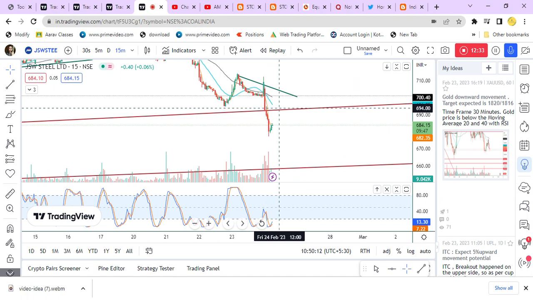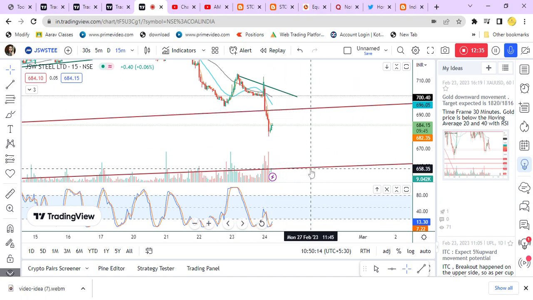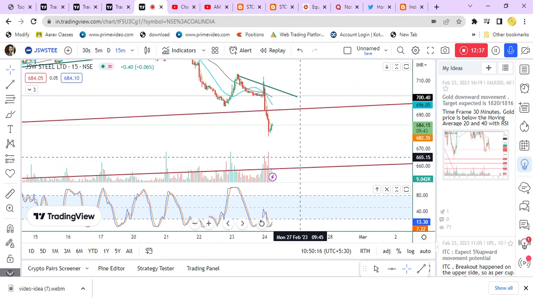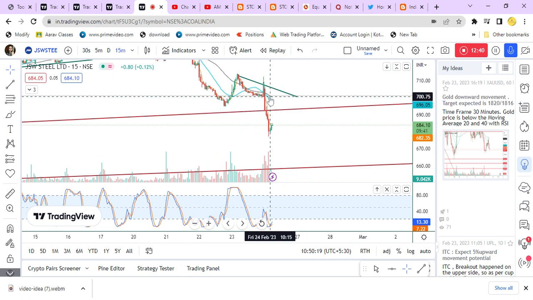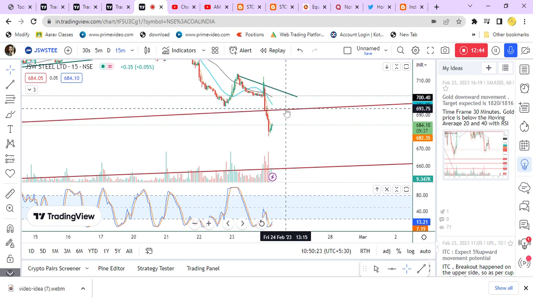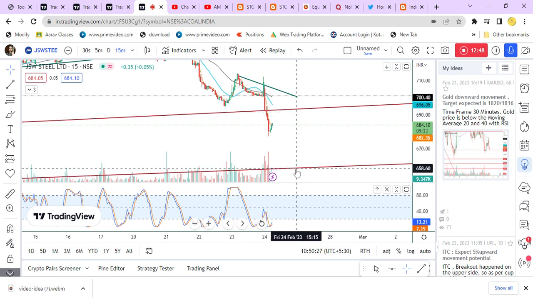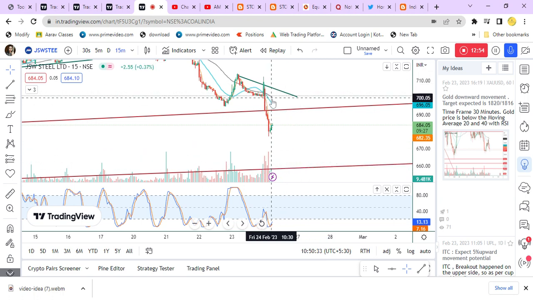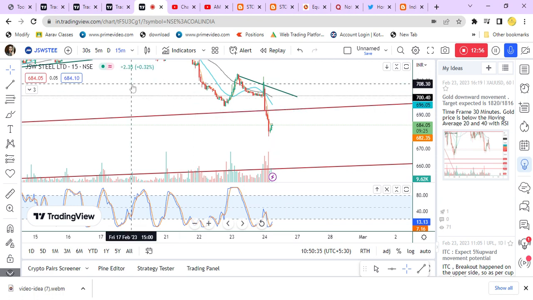Let it cross, then the second target we need to expect is 659. If all the moving averages cross this trend line, then this line becomes the stop loss, and this line will act as a target. So the next target will be 659 once the moving averages cross, but you need to consider it in the lower time frame.